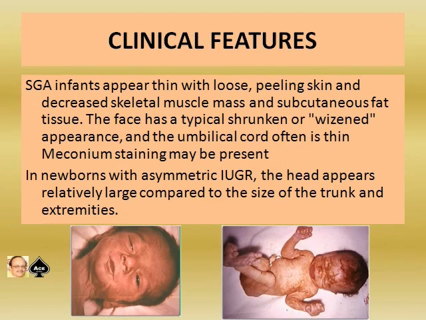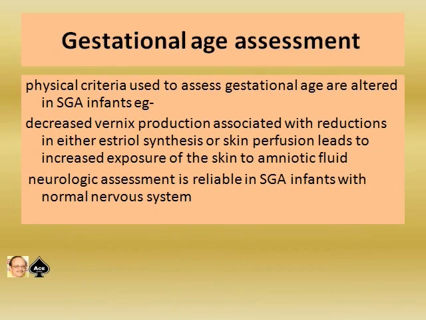The SGA infant appears thin with loose peeling skin and decreased skeletal muscle mass and subcutaneous fat tissue. The face has a typical shrunken or wizened appearance, and the umbilical cord often is thin. Meconium staining may be present in the newborn. With asymmetric IUGR, the head appears relatively large compared to the size of the trunk and extremities, and it should not be mistaken for hydrocephalus.